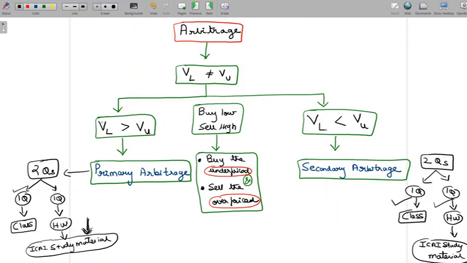We are going to be selling stake in the unlevered firm and buying stake in the levered firm, because we sell stake in the unlevered firm primarily because the unlevered firm is overpriced in comparison with the levered firm, and you know why we buy stake in the levered firm. So this is how a secondary arbitrage is done, and you saw how a primary arbitrage has to be done. So both of these are basically at a high level. Before we get into the steps of the arbitrage, we are trying to understand what essentially we are going to be doing, and then we'll see how it needs to be carried out.